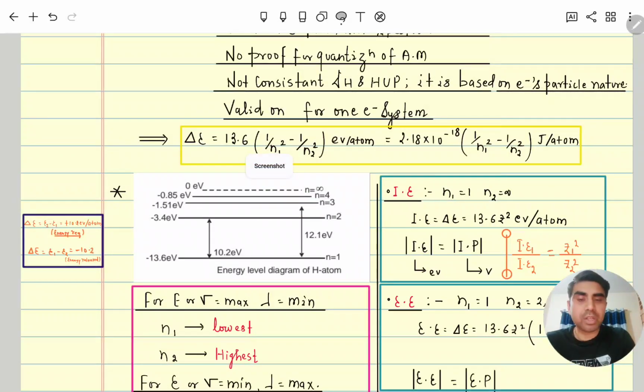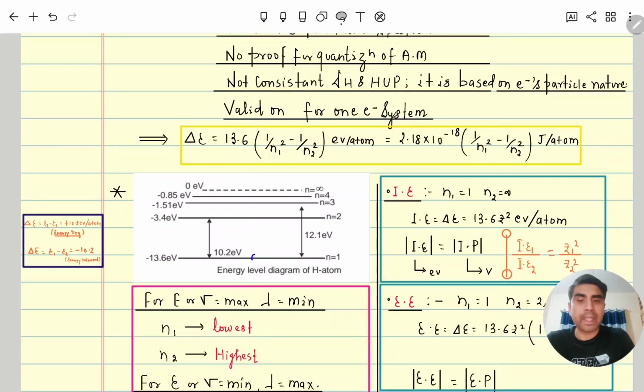It will release energy. So that energy difference will be what? E2 minus E1. E2 is 0 and E1 is minus 13.6. So minus minus plus. Sorry, let me redo: the final energy is 0 and the initial energy is 0, and going down to the ground state the final energy is minus 13.6 electron volt. So overall energy will be minus 13.6 electron volt.